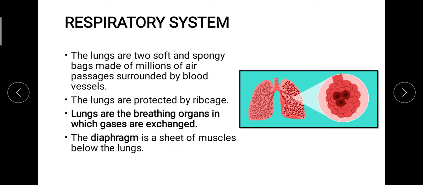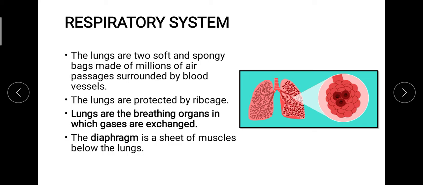And what is their connection? The connection is the air that is taken in by the process of breathing, that is inhalation. That air, or oxygen, is utilized by the body for ultimately making energy out of the food that we have eaten. That means the oxidation of food.